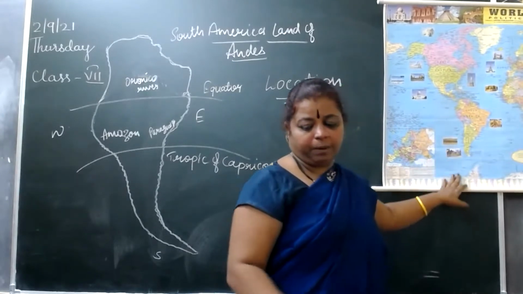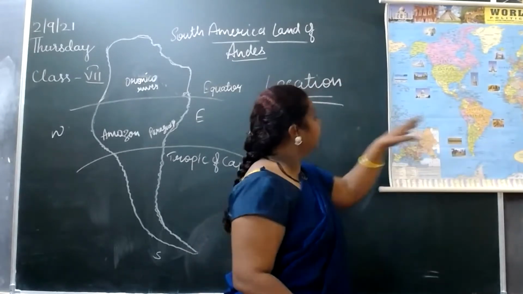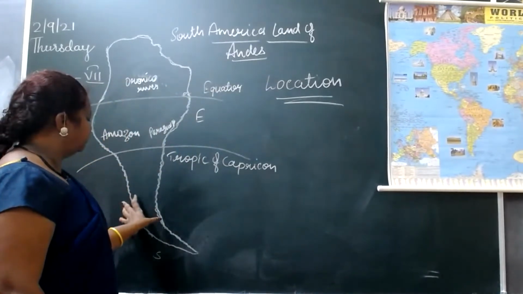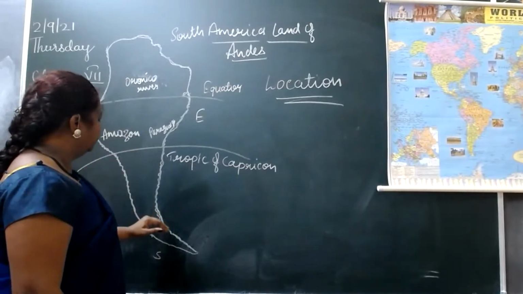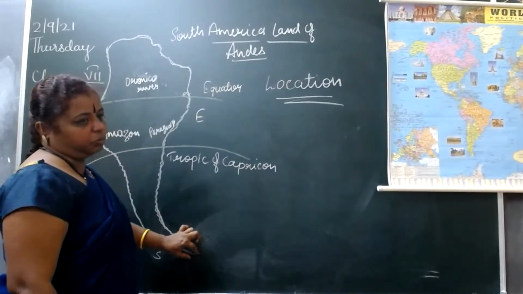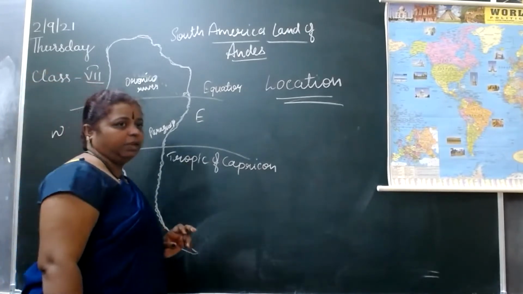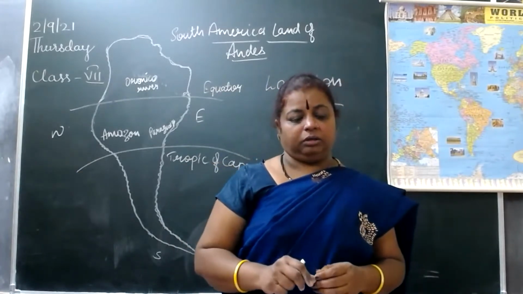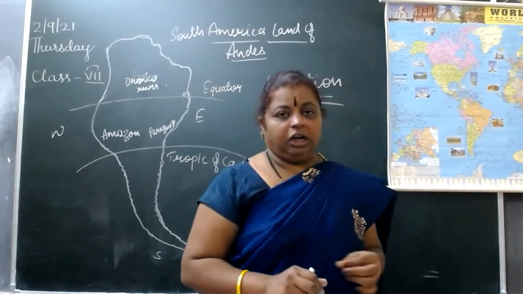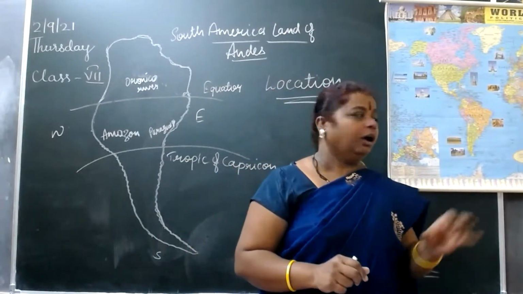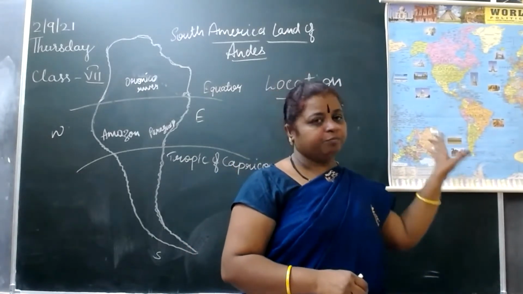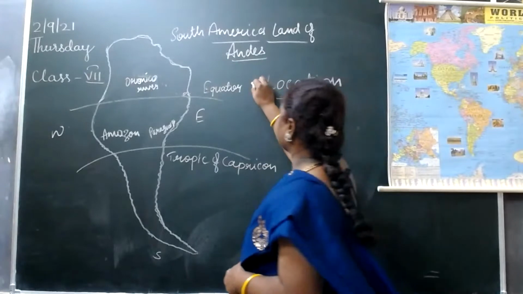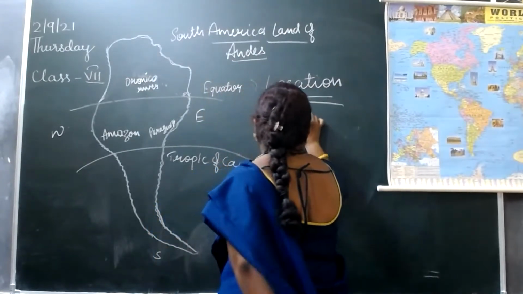The width in the northern part is wide and it tapers in the south, so it is an inverted triangle shape, and the continent is located in the western hemisphere. This is about the location we have seen. Now the second one is physical setting.